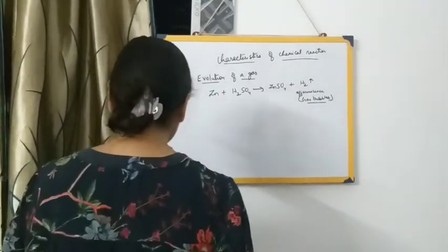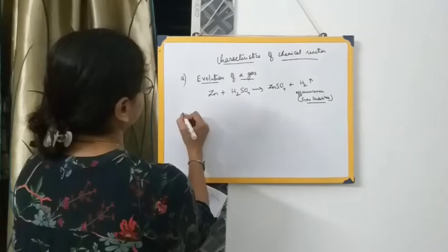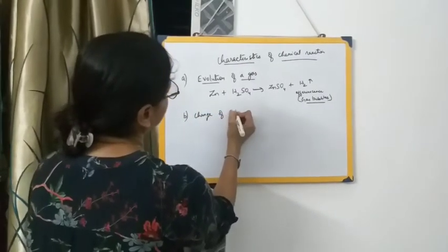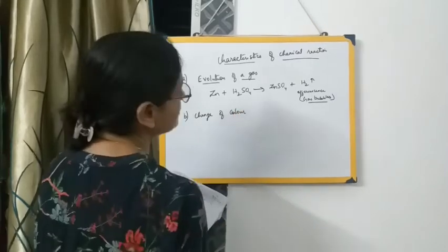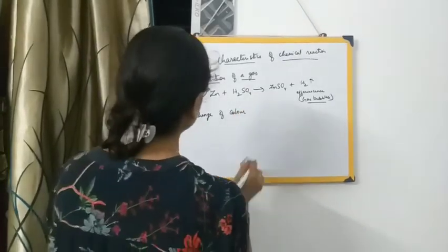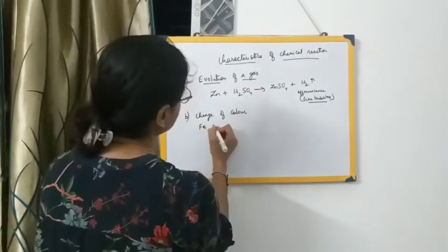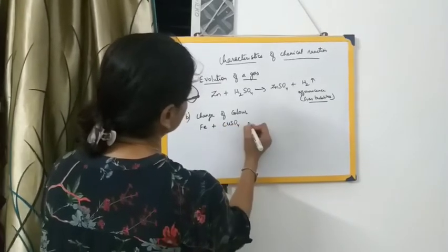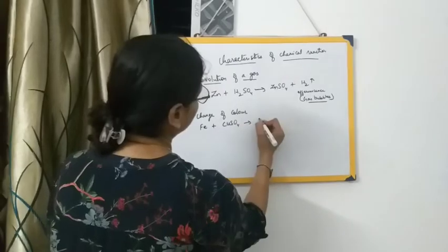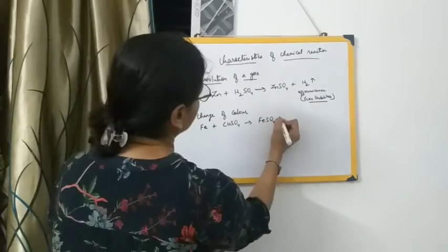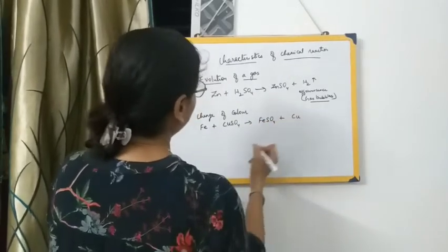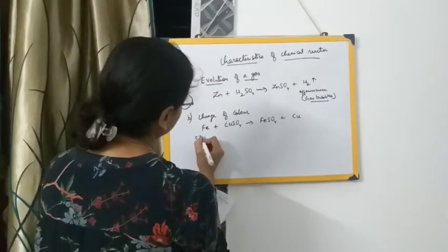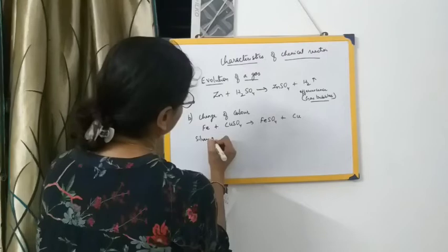Then next is change of color. When a reaction takes place, there may be a change in color of the substances. For example, let me give you an example, that is Fe plus CuSO4 leading to the formation of FeSO4 plus Cu. Now this Fe is what? It's silvery grey color.